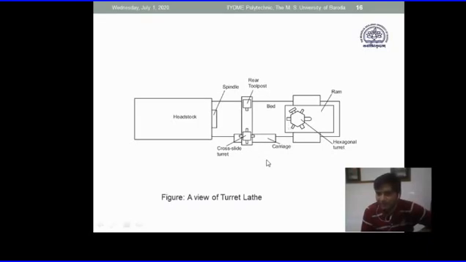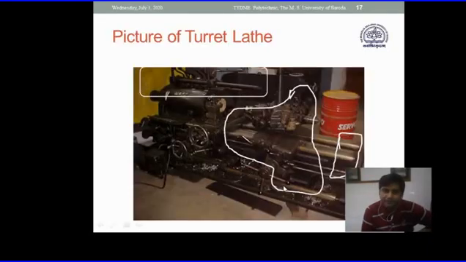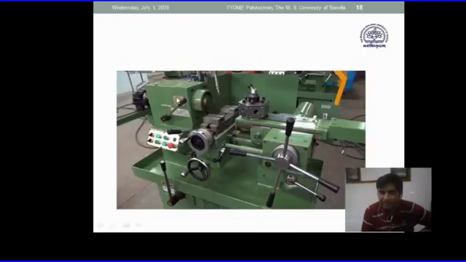Automation is the same. You can see this is a turret machine modified from the existing lathe. This is the modern day turret machine which has two motors. It has a separate drive for tool movement, and a separate drive for work rotation.